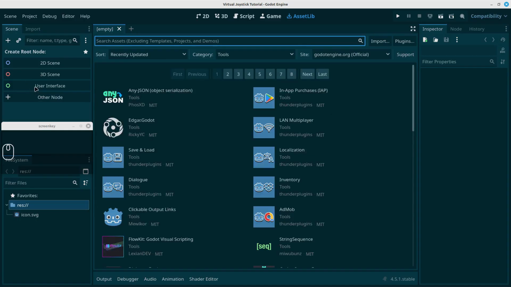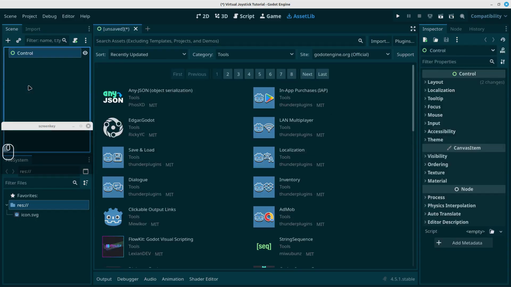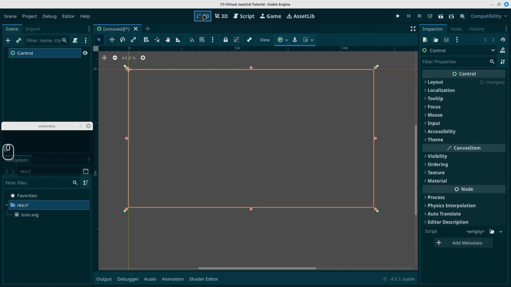And I want to start with a control scene. So we're going to use the user interface, this control scene here. And there's a reason I want this control scene. Let's switch across to the 2D scene here. It's because we're going to use something called GUI input, which gets the input on control nodes automatically. It's a built-in function, and that makes life so much easier. So let's rename this virtual joystick, and we can probably save this for now.